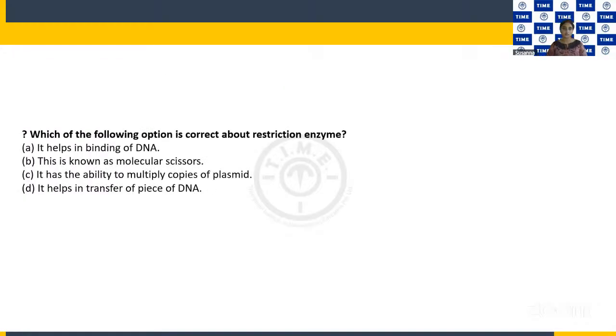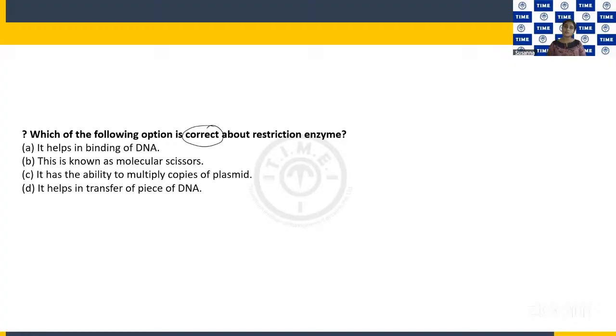The fifth question. Which of the following options is correct about restriction enzyme? So be careful. They have asked us to pick out the true statement. Restriction enzyme helps in binding of DNA, the first option. The second one, it is known as the molecular scissors. The third option, it has the ability to multiply copies of plasmid. And the fourth option, it helps in transfer of a piece of DNA. Students, are you able to answer this?